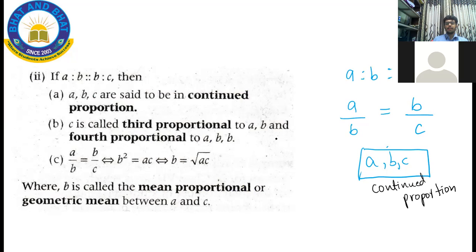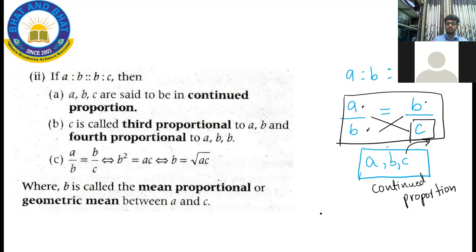Okay, and C is also called the third proportional to A, B, and it is the fourth proportional to A, B, and B. So to A, B is the third proportional, to A, B, and B it is the fourth proportional. And when you cross multiply, what happens? Extremes is equal to the product of means, right? So we get AC is equal to B into B. B into B is B square.